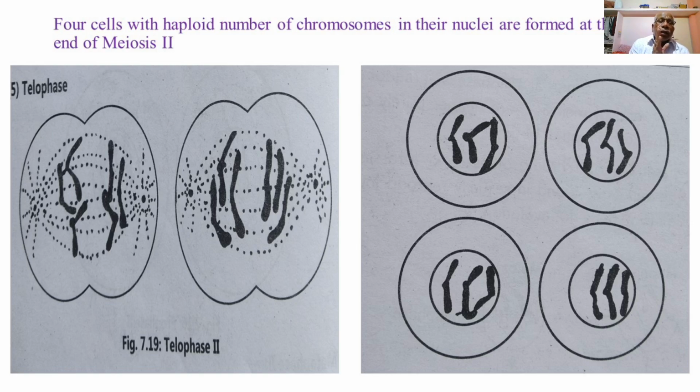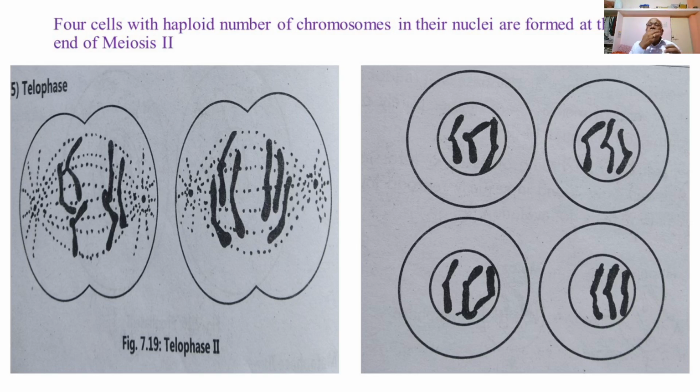So during telophase second, the two sets of the chromosomes or the chromatids which have reached the opposite poles during anaphase and telophase will form a nuclear material, or a daughter nucleus.